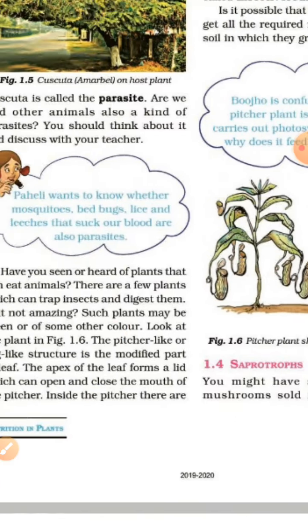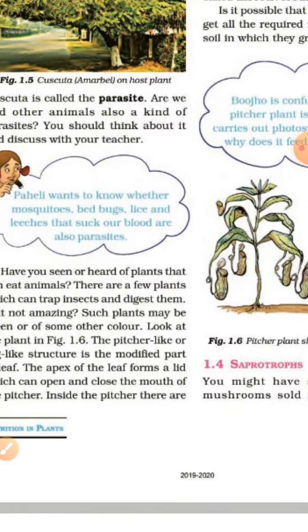So some plants have the ability to trap insects and digest them. This is an example of insectivorous plants. Pitcher plant. It is an insectivorous plant. It has a pitcher-like modified leaf which traps insects.